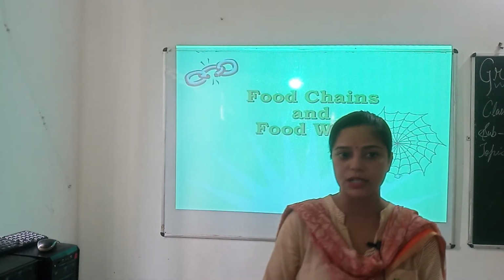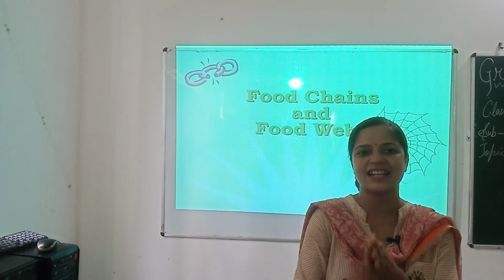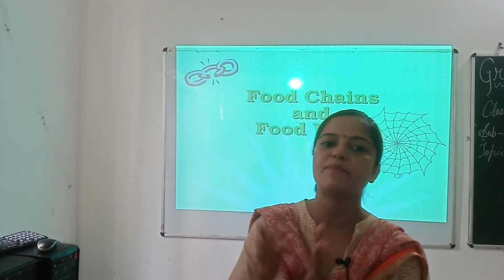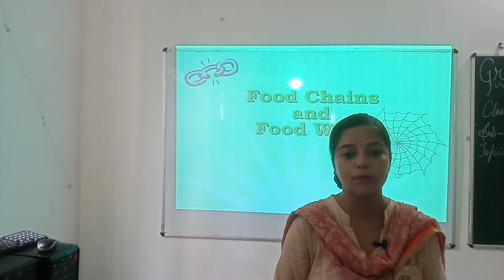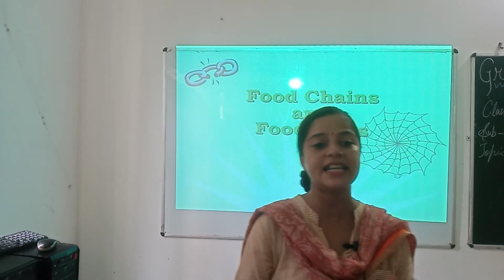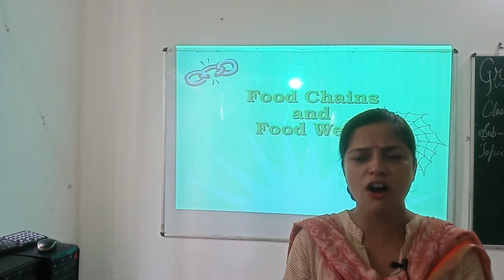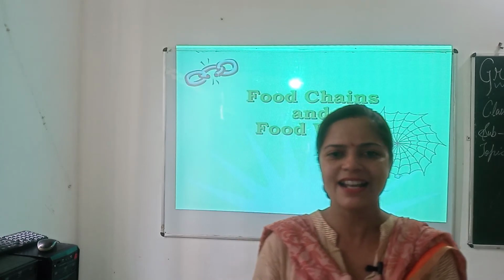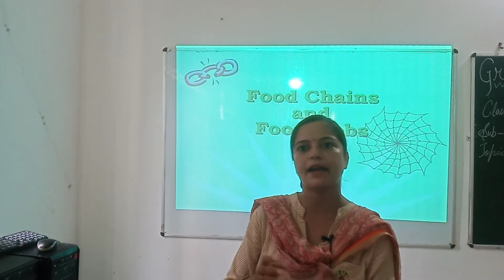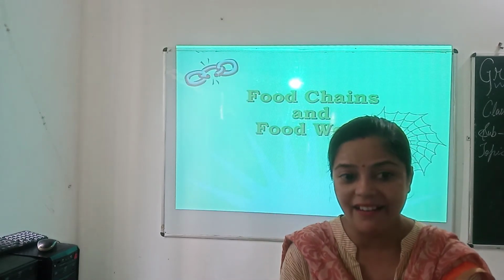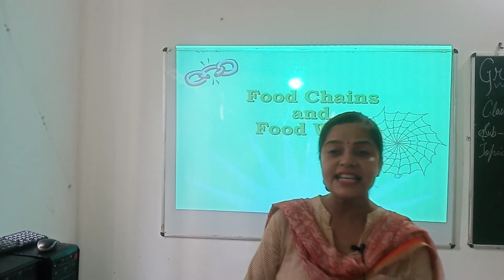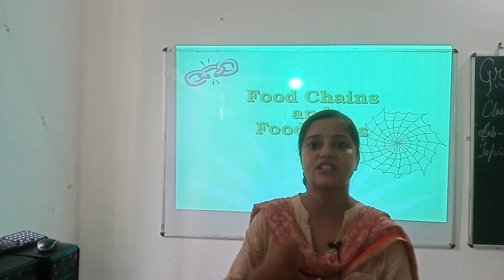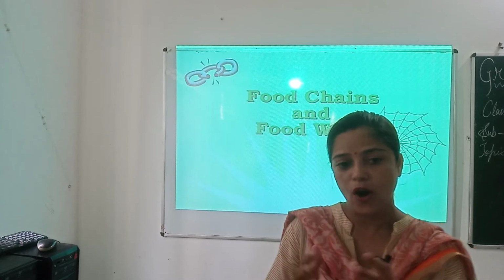For example, grass, that is a producer, is eaten by a grasshopper, that is a herbivore, which in turn is eaten by a frog, that is a primary carnivore, and the frog is eaten by a snake, that is a secondary carnivore, and the snake is eaten by an eagle, that is a top carnivore, and this forms a food chain.